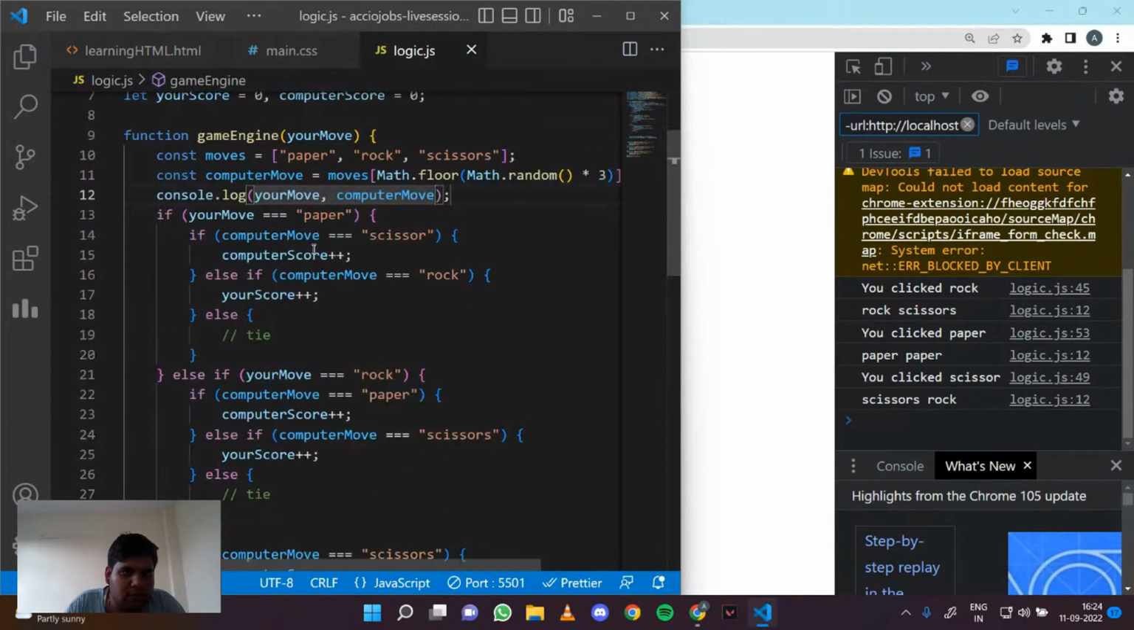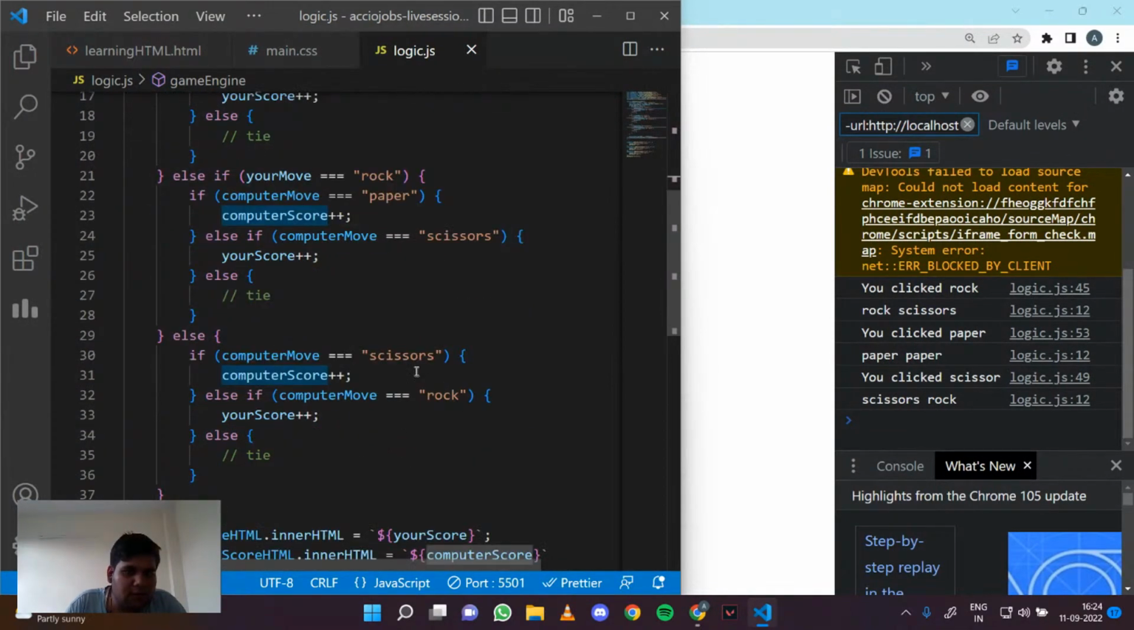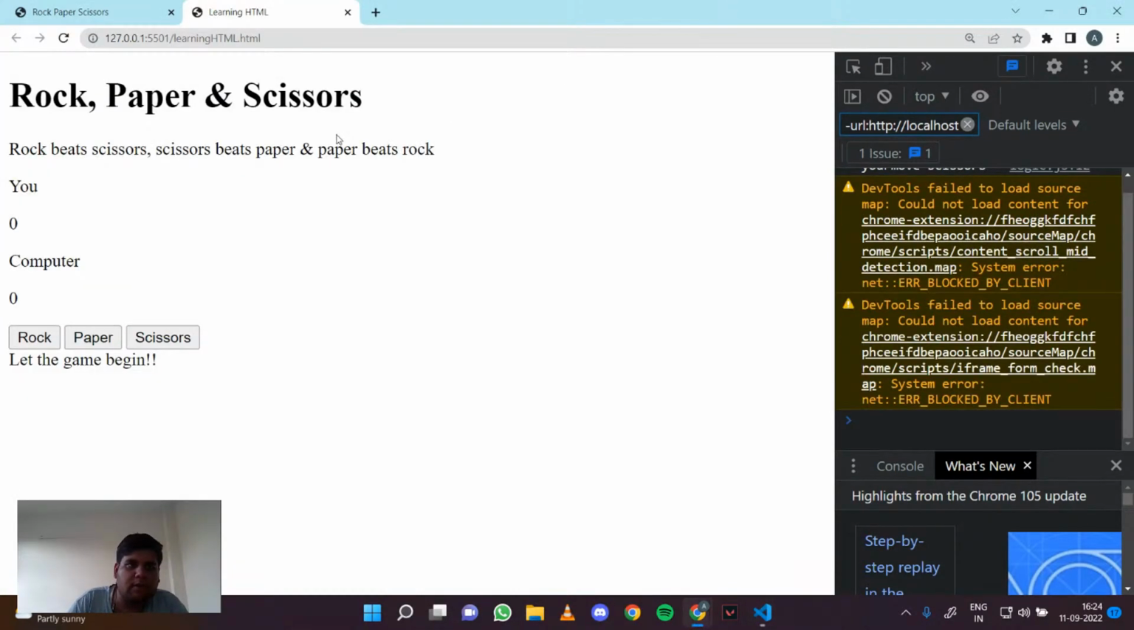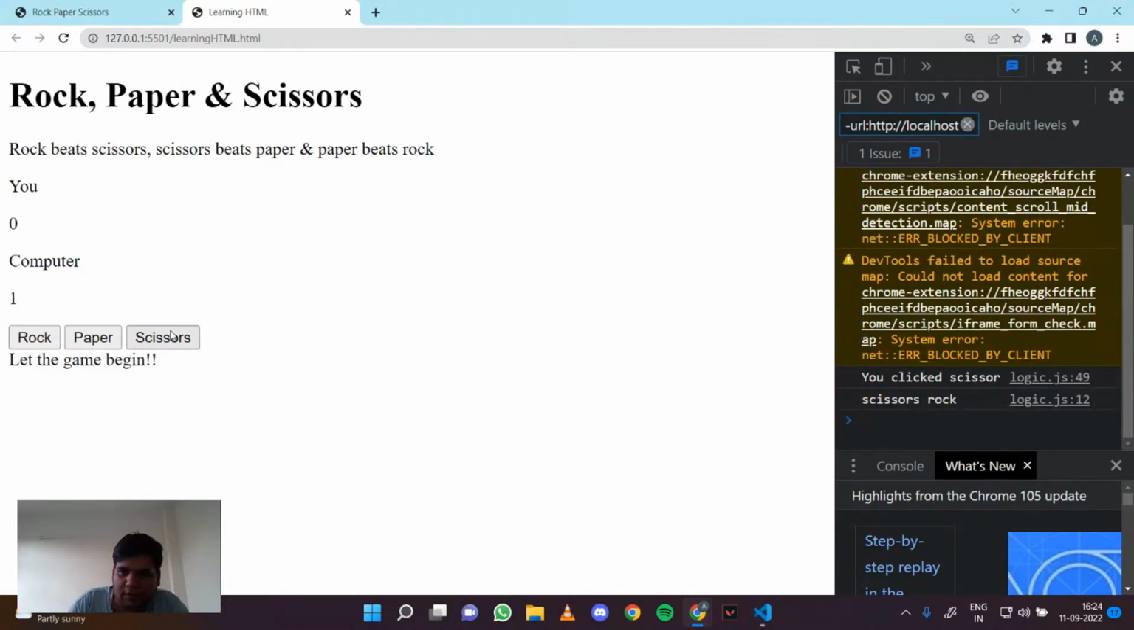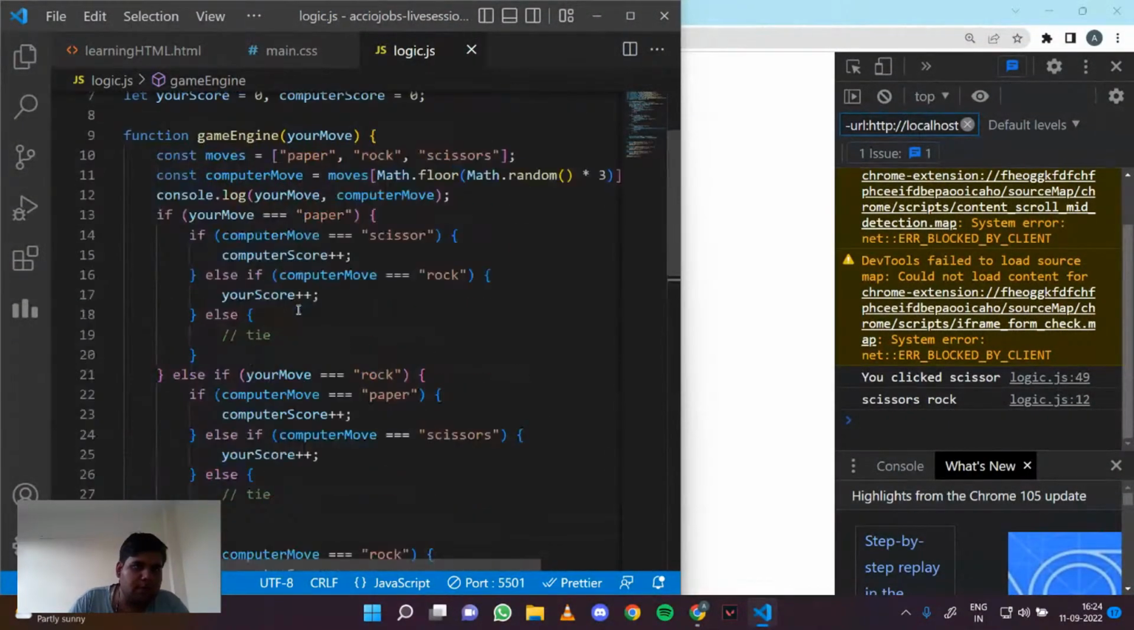this was for paper. Okay, so this was for scissors. Okay, no, no, no. If we are picking scissors, then for rock the computer should win, and for paper we should win. Now it should be correct. So for scissors, we see that the computer won. So we have made our game engine pretty well.